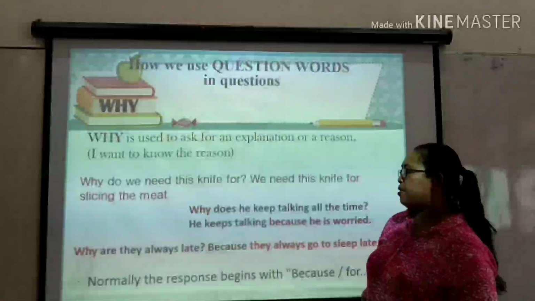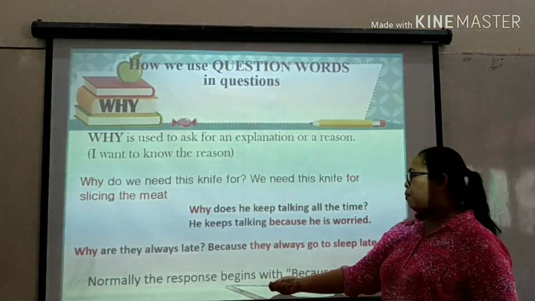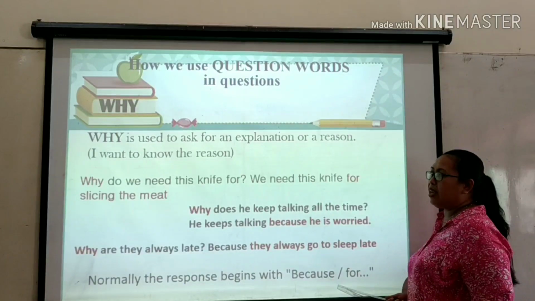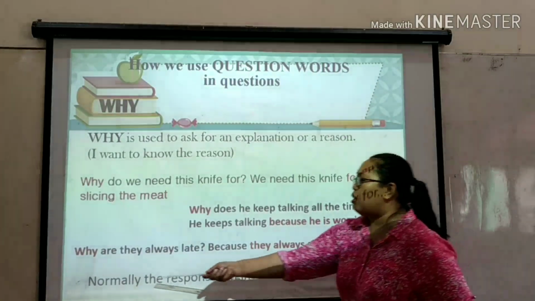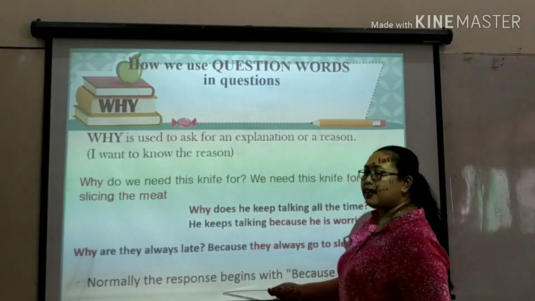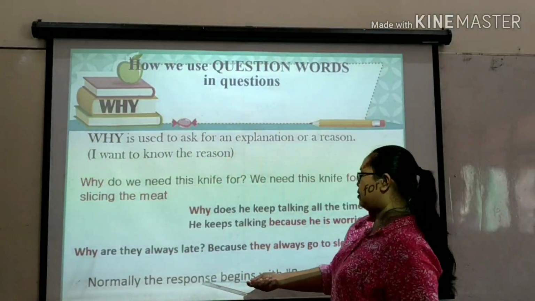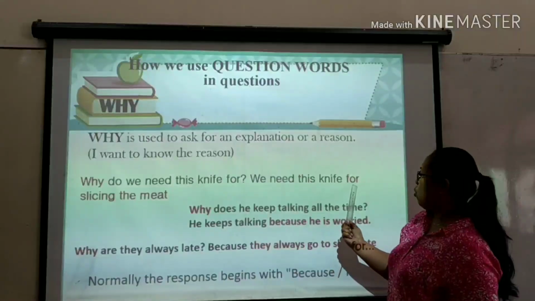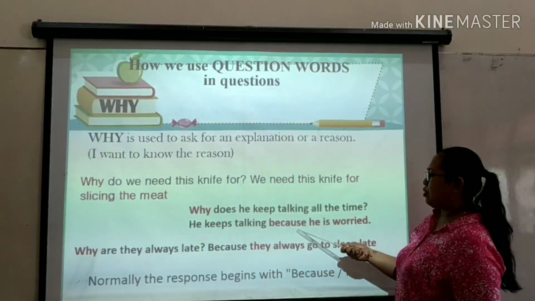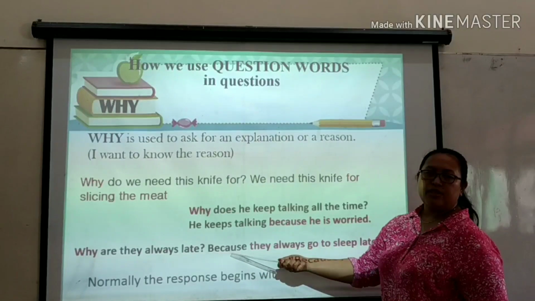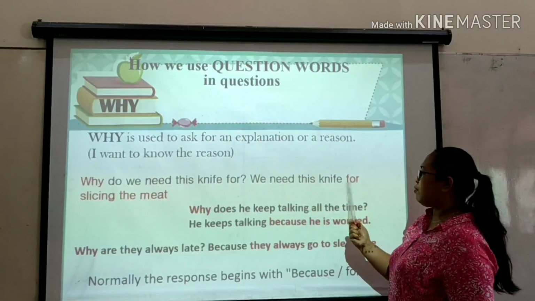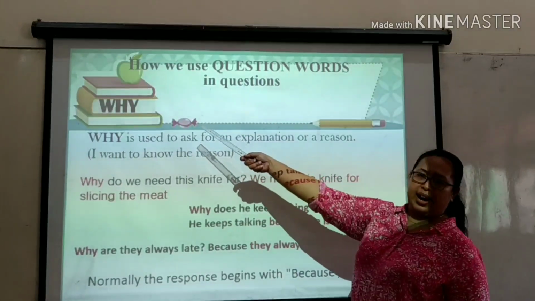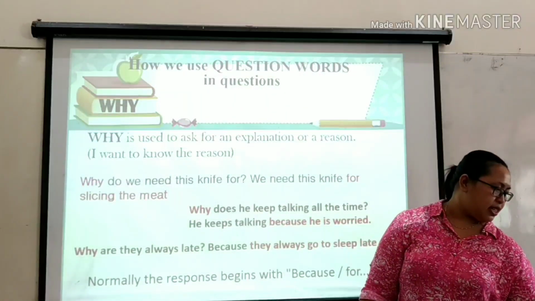Again, you need to remember this. Normally, the response begins with because or for. Remember that. Okay? For why, normally the answer, the response, begins with because or for. See? For, because. So when you see the answer using for or because, normally they use why. Now let's go to the next one.